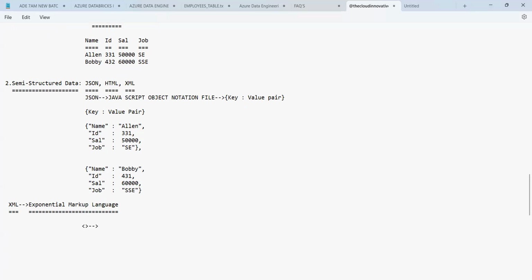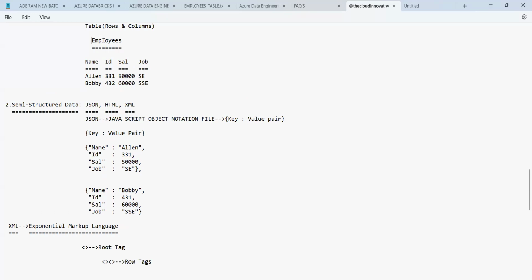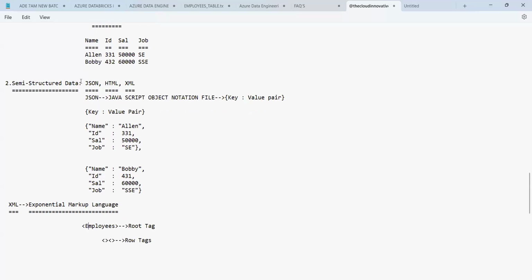This is called the root tag. And these are called row tags. So you can see here, guys, root tag and row tags. What is the root tag? What is the name of the table? Here you have Employees. Employees will become the root tag, and this is called the opening root tag.